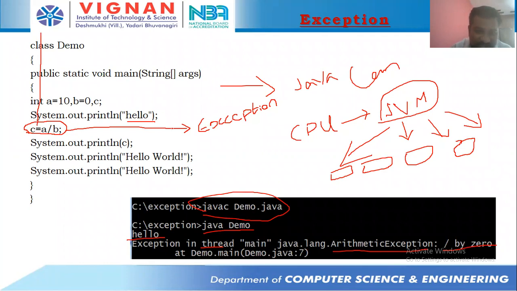Now whenever this exception has been raised in the third line, there is some problem in the fourth line too, because we are going to store a divided by b in c, and we are not able to print the c value. But what is the problem with these two instructions? Why is the JVM not executing them? In order to make them execute, the programmer has to take the responsibility. In order to execute hello world, the programmer has to take responsibility for graceful termination. To that extent, the JVM is giving information, which is the greatness of the JVM.